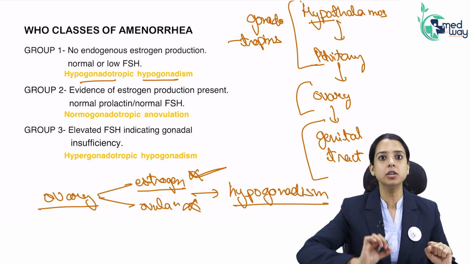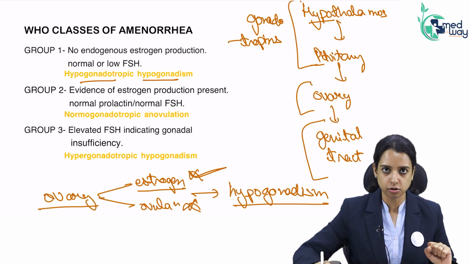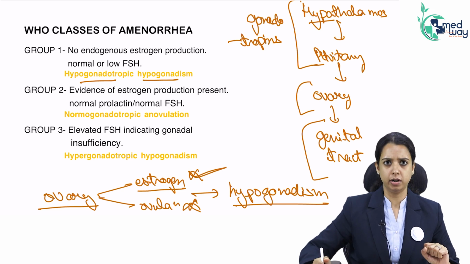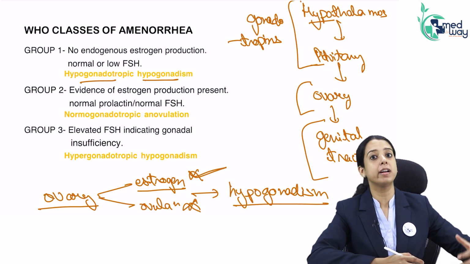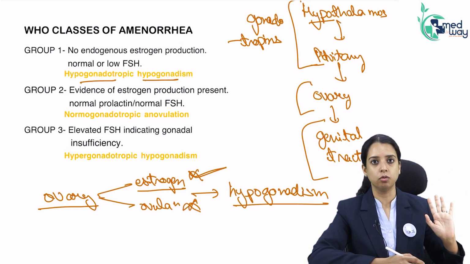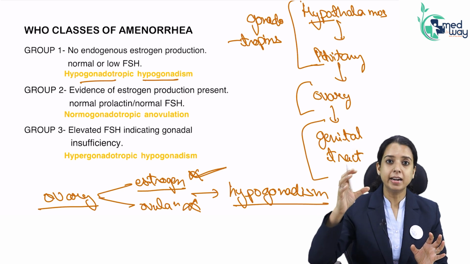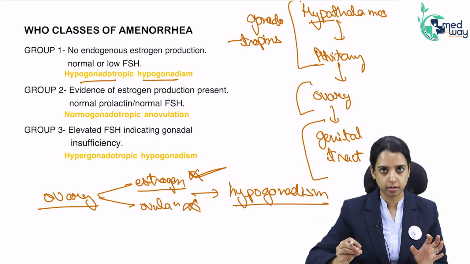Your gonads are functioning. The patient has estrogen in her body. She will have secondary sexual characters. Because of anovulation, she will either have hypomenorrhea or, as we read in AUB, she will have prolonged amenorrhea followed by heavy flow. When I am talking about hypogonadism, it means the severity is so bad that the gonads are not working.